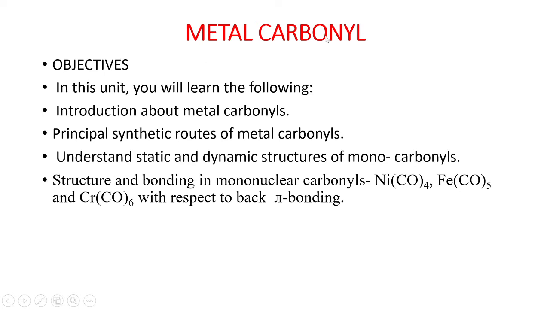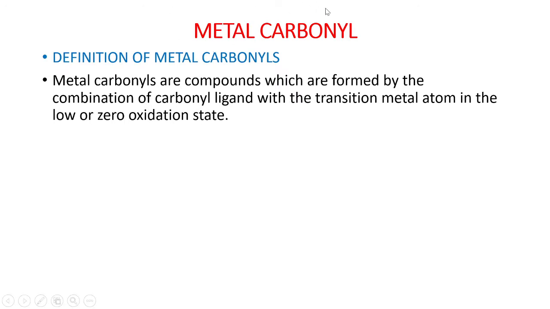So metal carbonyls are one of the organometallic compounds which we already studied in the previous lecture. These are organometallic complexes where the ligands are carbonyls, and this is a vast area we study in organometallic complexes. The definition of metal carbonyls: metal carbonyls are compounds formed by the combination of carbonyl ligands with a transition metal atom in a low or zero oxidation state.